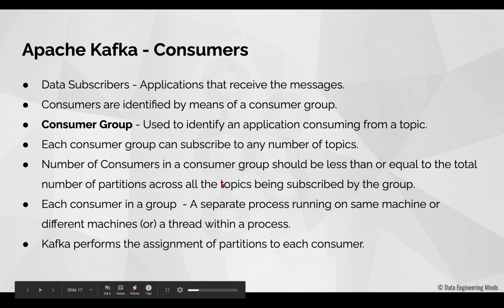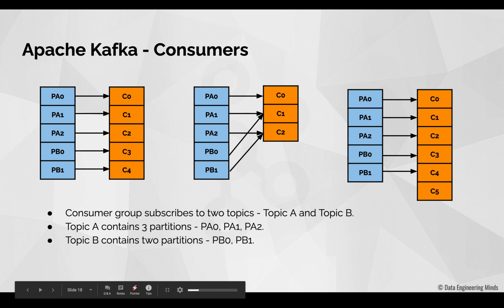If the concept of consumers is still confusing for you, now you will get it clear. So now I have an example. In this example, I have a consumer group that subscribes to 2 topics, topic A and topic B. Topic A contains 3 partitions, PA0, PA1 and PA2. Topic B contains 2 partitions, PB0 and PB1.